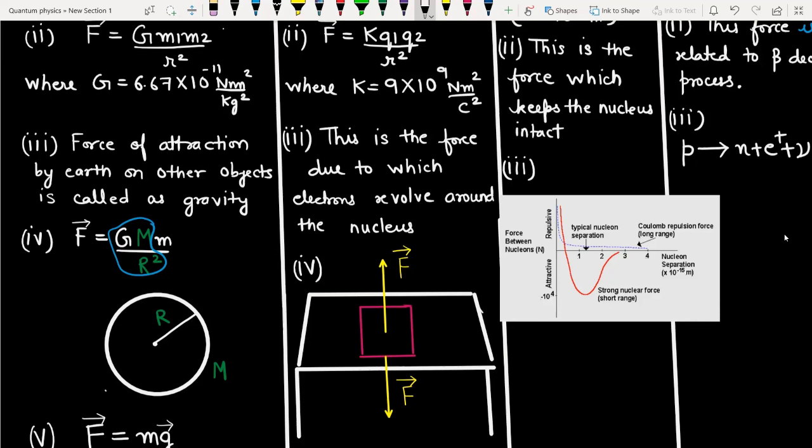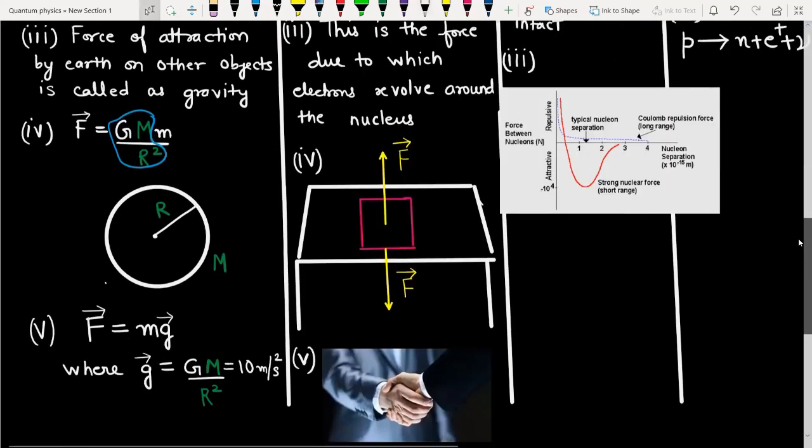So yes, in this particular situation, there are electromagnetic interactions between the two surfaces, and therefore you have a resultant force which is exerted by the table onto this book. Okay, similarly we have another example of a handshake.